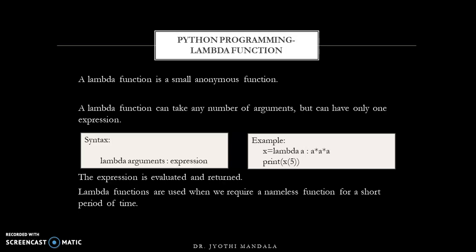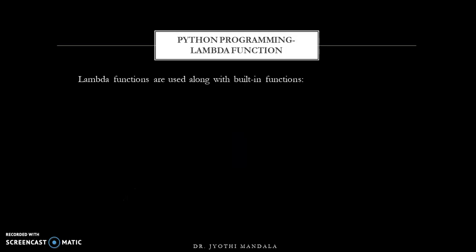Now this lambda function can be combined with other built-in functions. What type of built-in functions are they? We'll learn. The first built-in function which can be combined with our lambda function is the filter function. The filter function will take two arguments. The first argument will be a function, and as part of the function we can have a lambda function.